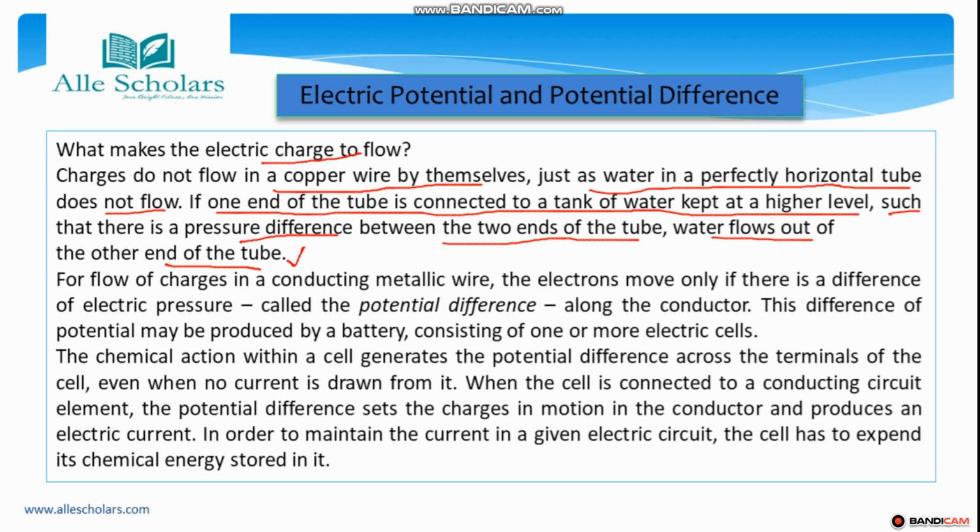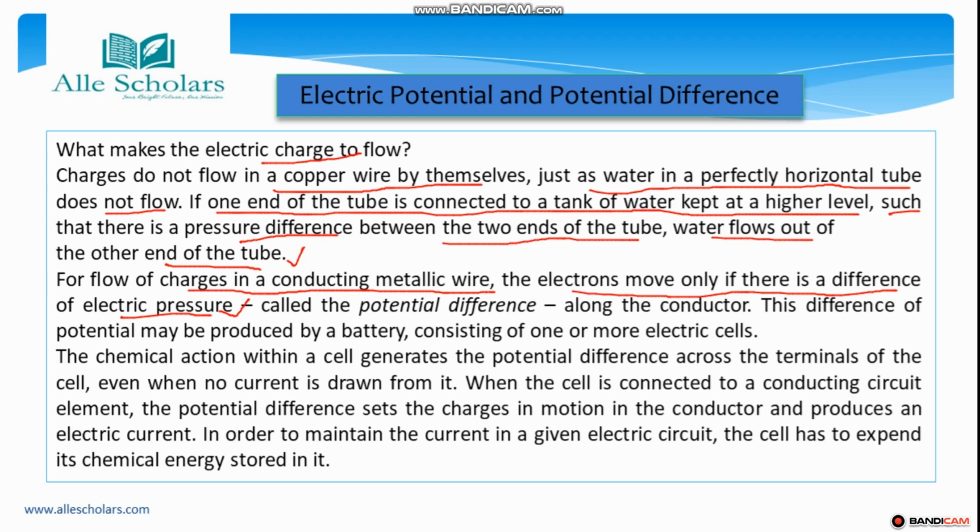अब मतलब ये है कि when a pressure difference is created, then only water flows. Same is the case for the charge flow. Charge भी तभी flow होगा when some kind of pressure difference is generated. So let's see what happens. For flow of charge in a conducting metallic wire, the electrons move only if there is a difference of electric pressure. Then only the electrons flow.